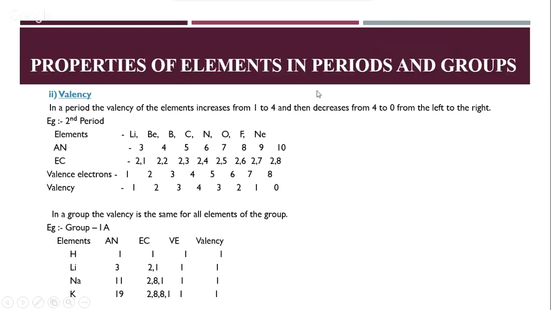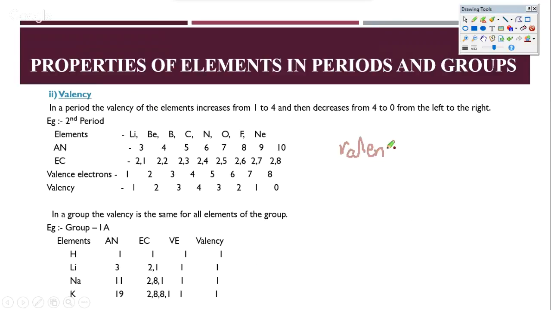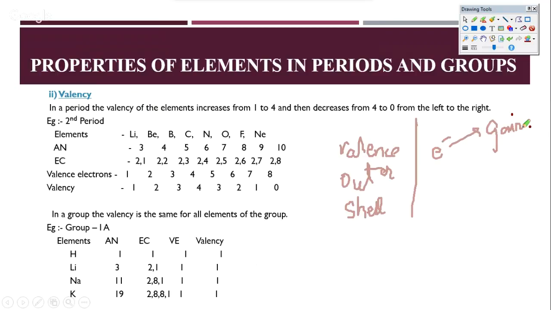Now let's look at valency. When we are looking at valency, a very common mistake students make is confusing valency and valence electrons. Valence electrons is the number of electrons in the outermost shell, or what we call the valence shell. But valency is the number of electrons gained, donated, or shared.